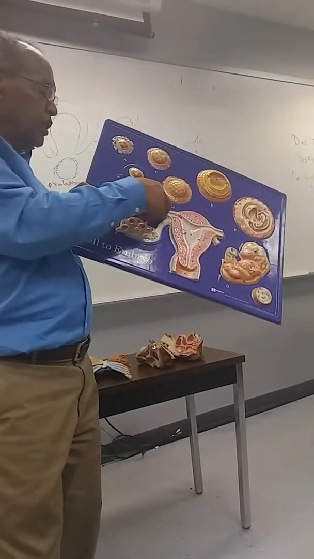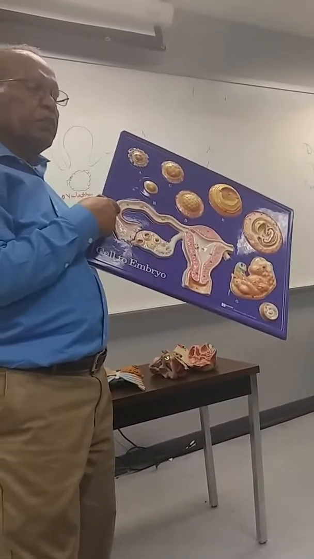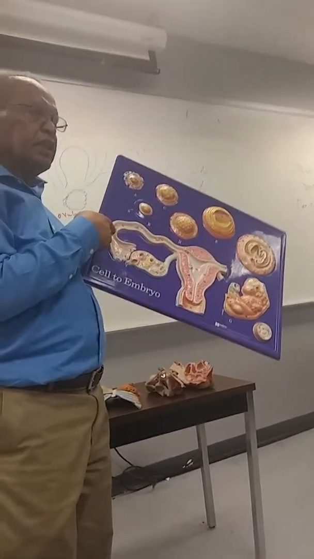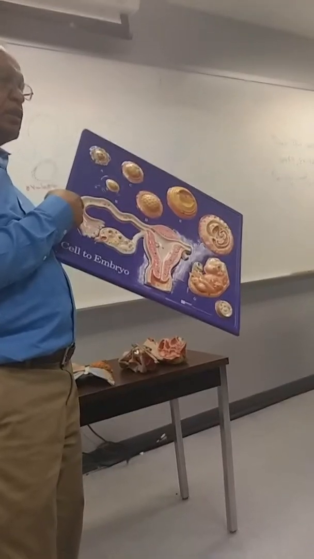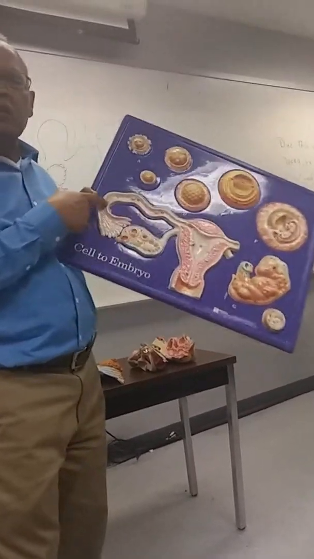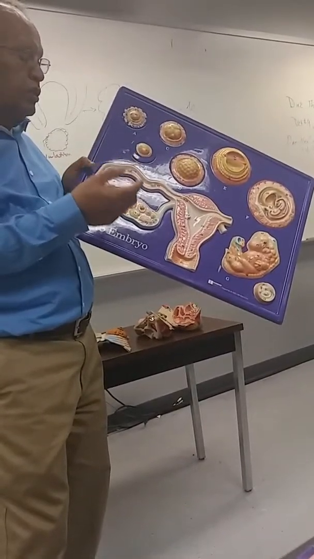So call the uterine tube the site of fertilization. Where the sperm cell meets the egg cell is the site of fertilization. Where does fertilization take place? Inside the uterine tube, or the fallopian tube? Fallopian tube.